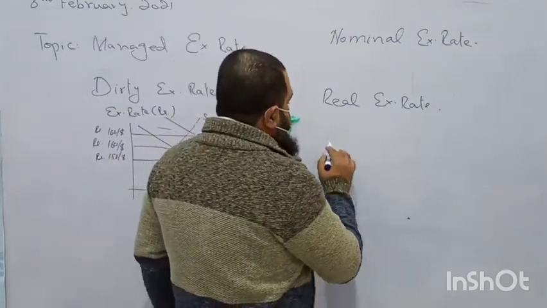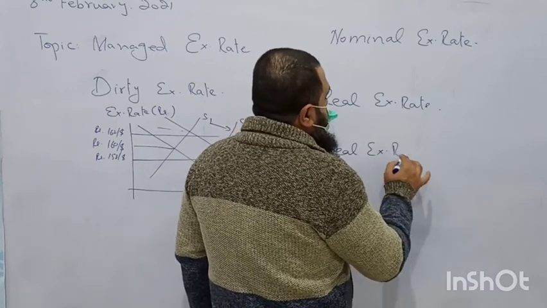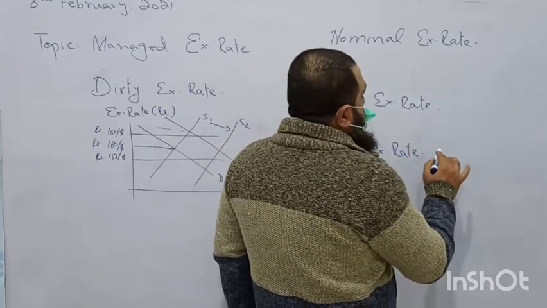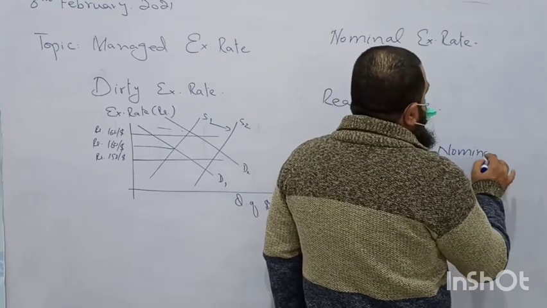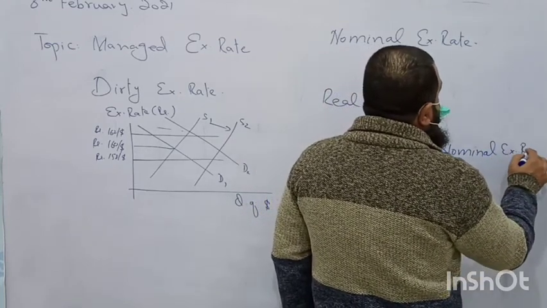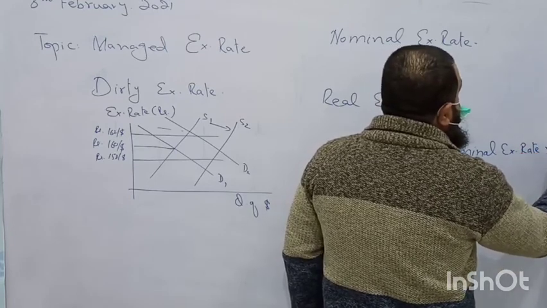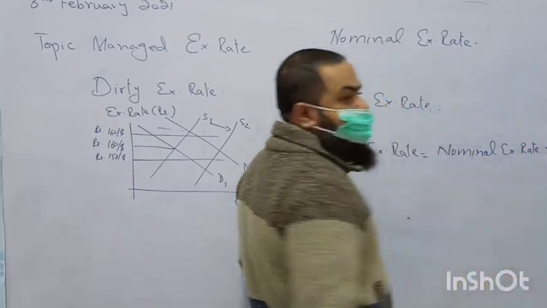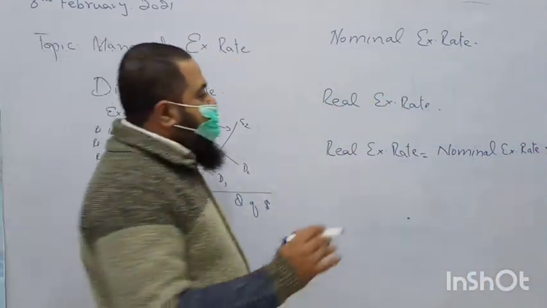Real exchange rate can be found by this formula: nominal exchange rate multiplied by the retail price index of Pakistan, divided by the retail price index of the US. What is the retail price index in our country?